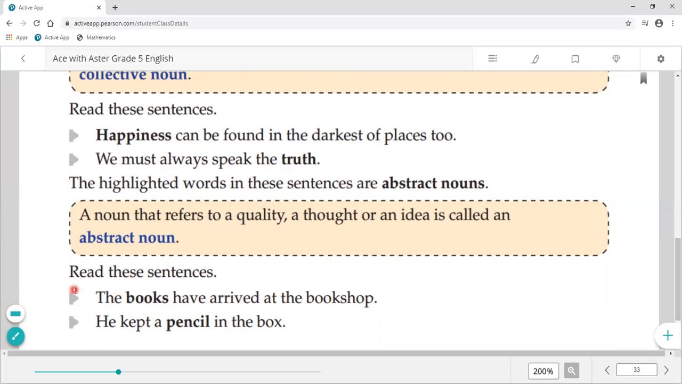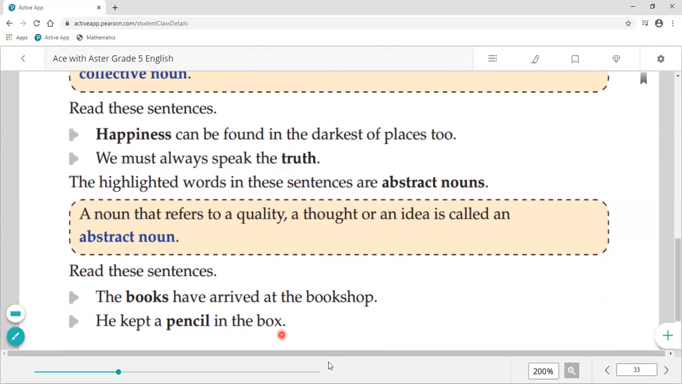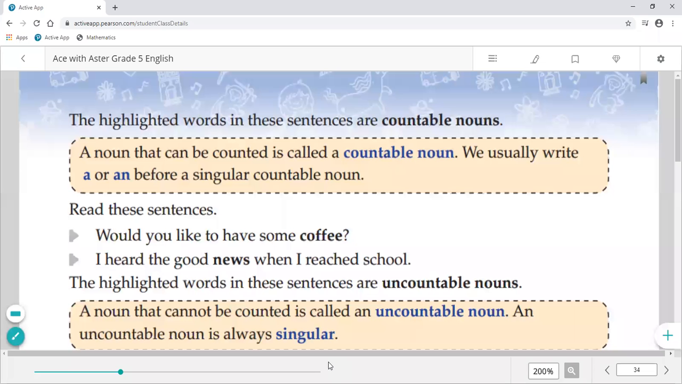Next is the books have arrived at the bookshop. He kept a pencil in the box. In these sentences, you can see they are countable nouns. And what are countable nouns? A noun that can be counted is called a countable noun. Okay, we usually write a or an before a singular countable noun. And what is a or an? A or an are part of articles.